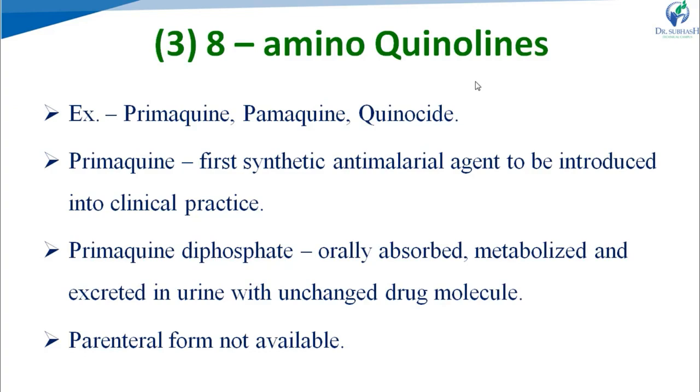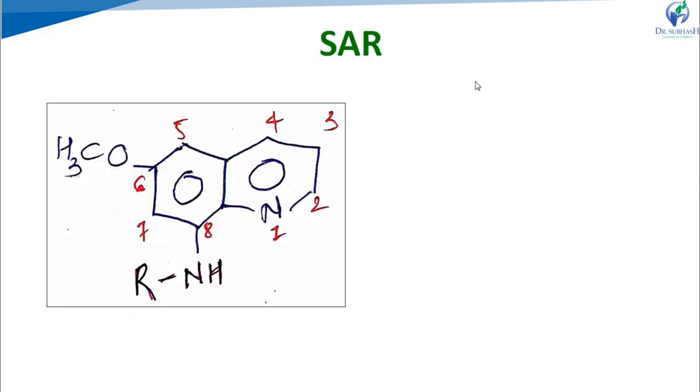It is orally absorbed. If it is taken orally, it is well absorbed through the GIT. Then it is metabolized into different metabolites like 5-hydroxyprimaquine, 5-hydroxy-6-dimethylprimaquine, etc. Right? And these metabolites are excreted in urine along with a small amount of unchanged drug molecule. Right? The parental form of primaquine is not available.